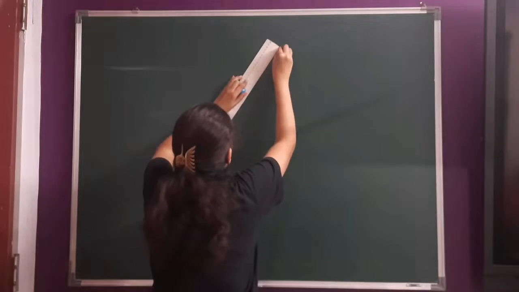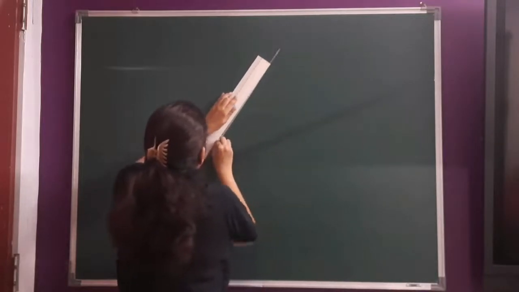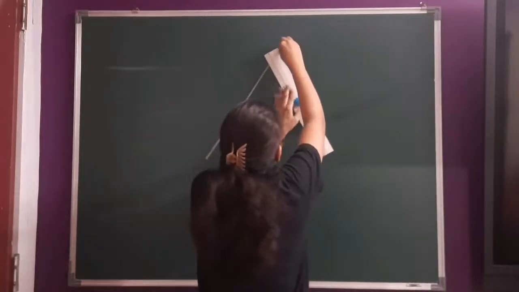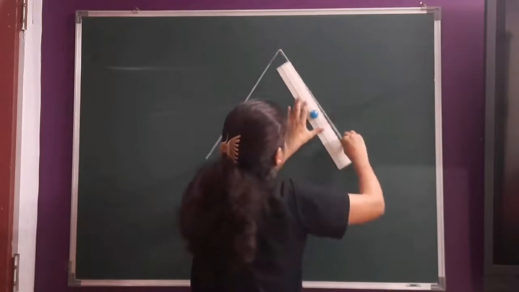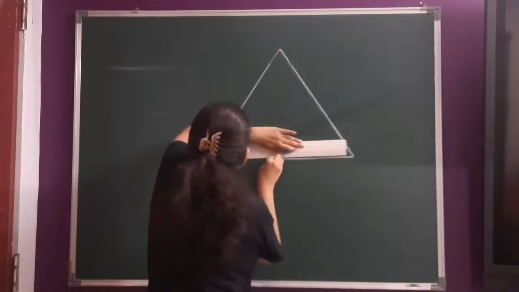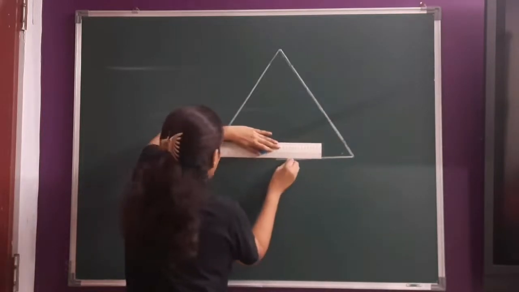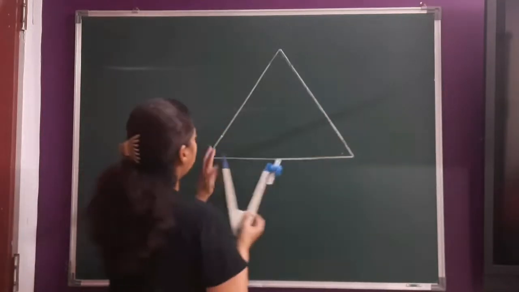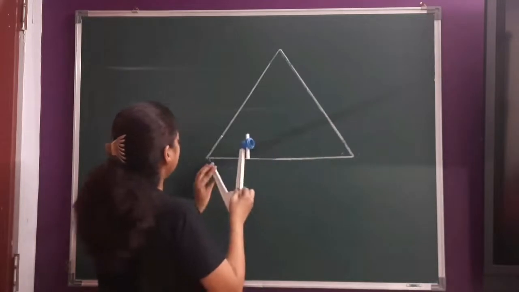So children, let's revise. I'm drawing the incircle again, just taking any triangle. Now drawing two angle bisectors here.